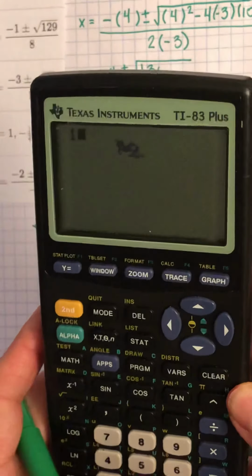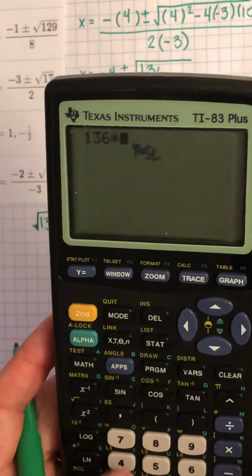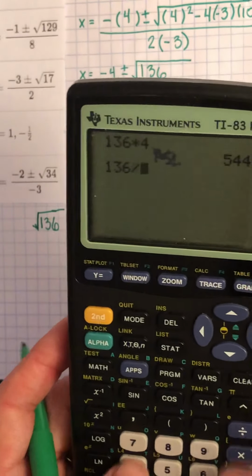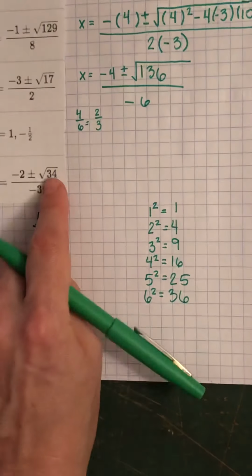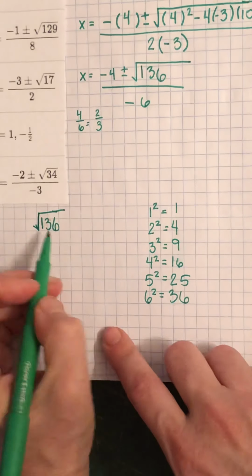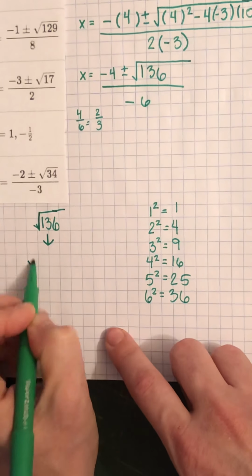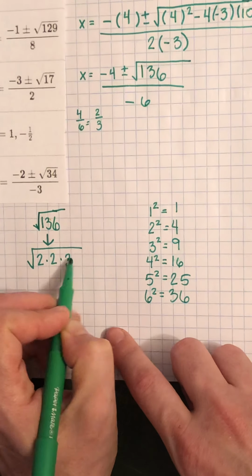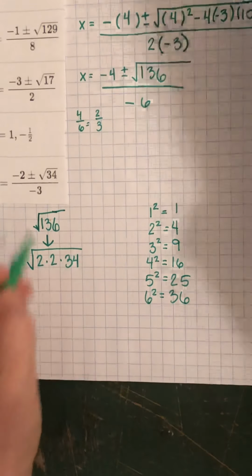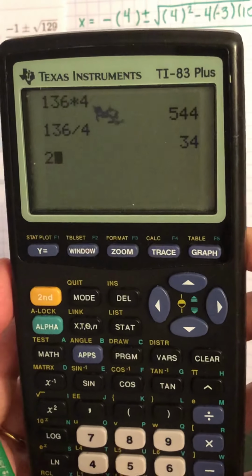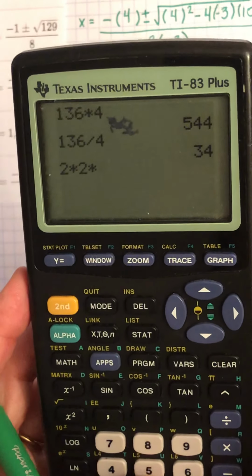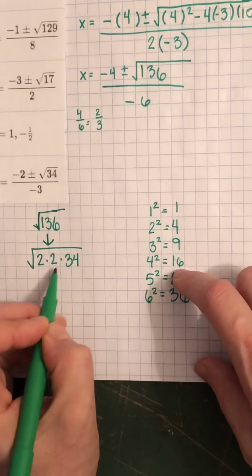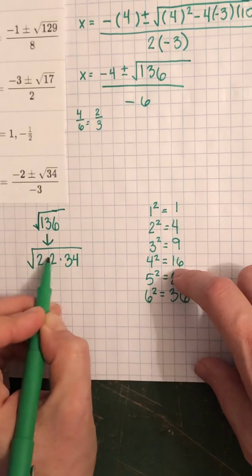So what's 136 divided by 4? It's 34, and if you look at this, we're left with a 34. So this can be shown as 2 times 2, which is 4, times 34. So try that again, it means the same thing. 2 times 34 is 136.